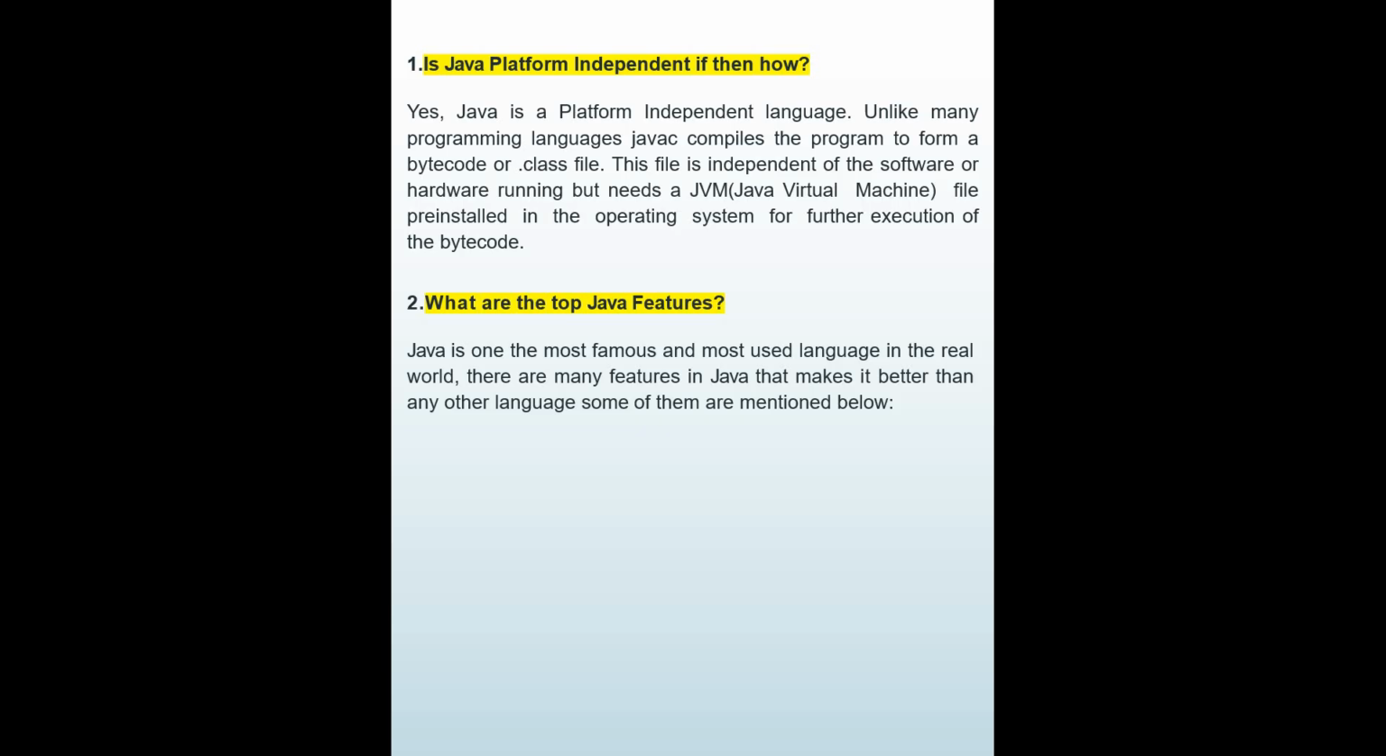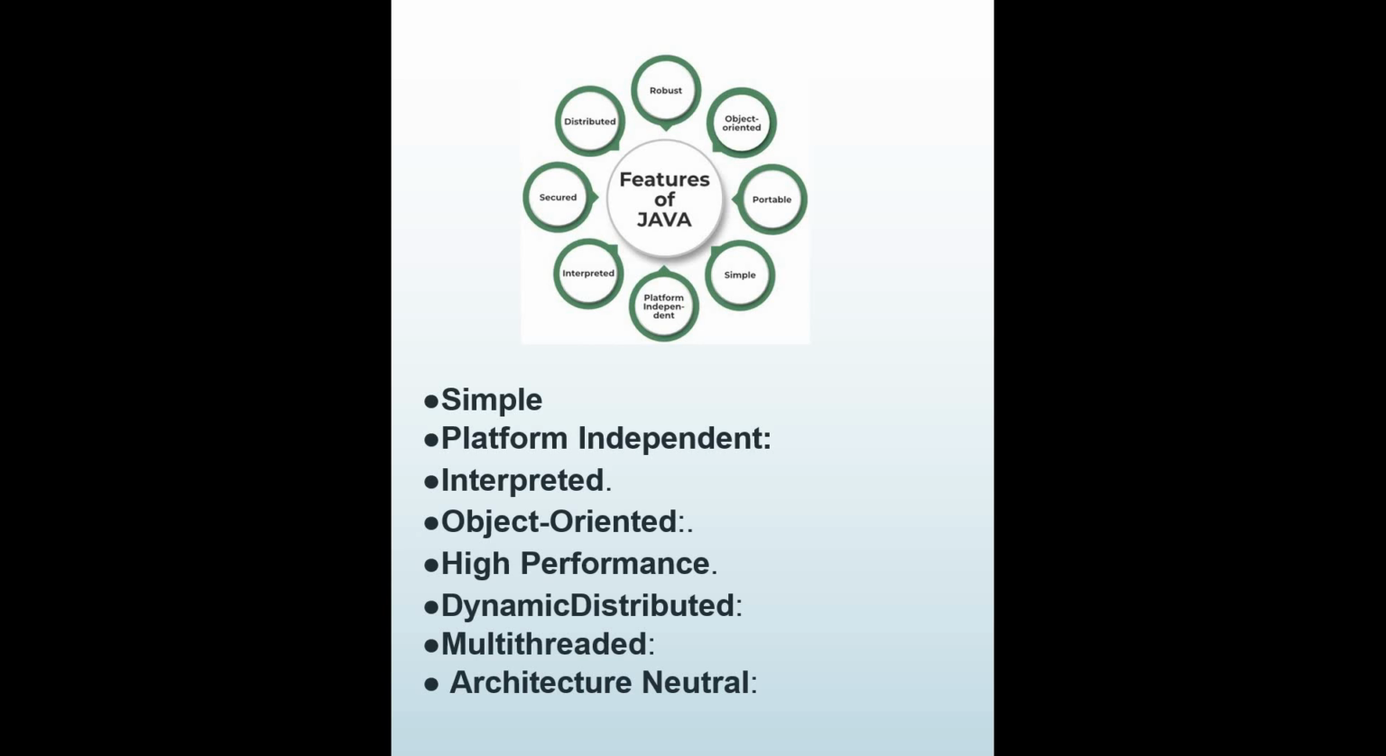Java is one of the most famous and most used languages in the real world. There are many features in Java that make it better than any other language. Some of them are: it's robust, object oriented, portable, simple, platform independent, interpreted, secured, and distributed. As we say simple, Java is quite simple to understand and it's very syntactic. If you have gone through other languages, also JavaScript, TypeScript, you will understand how Java makes our life very easy in terms of syntax, in terms of methods, in terms of functions. It's quite simple. Second is platform independent.